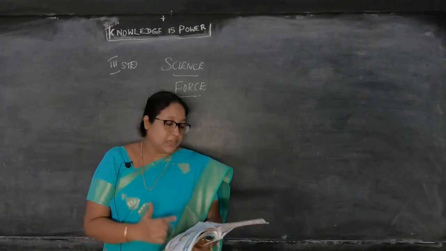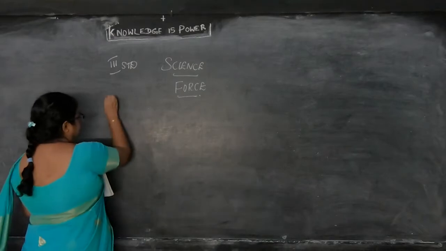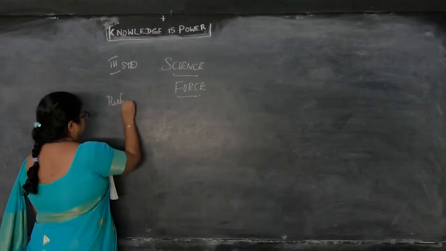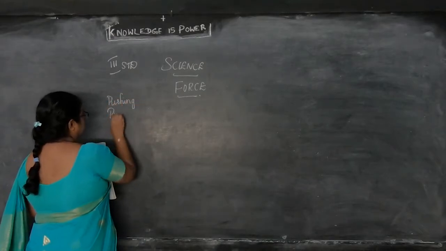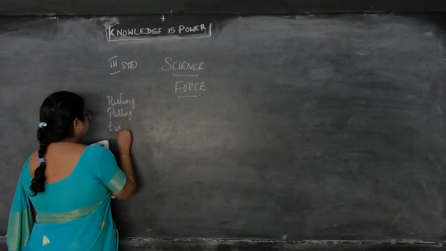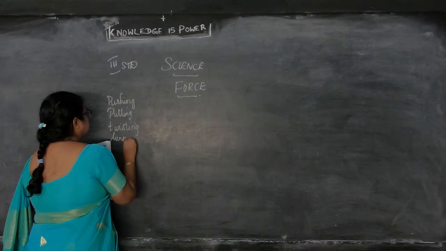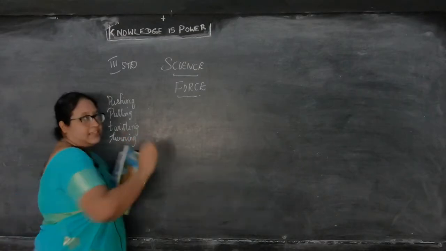So in our daily life, we do different actions such as pushing, pulling, twisting, and turning. So these we do in our daily life.